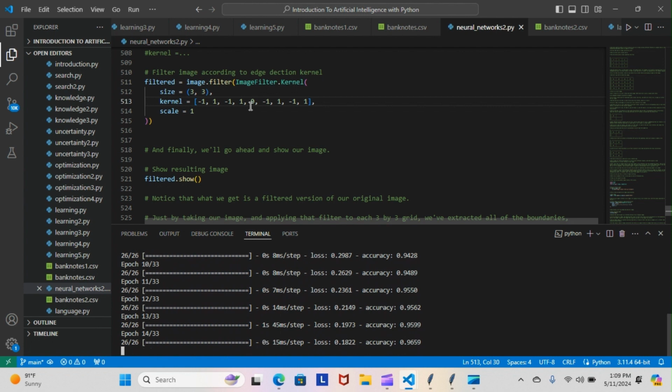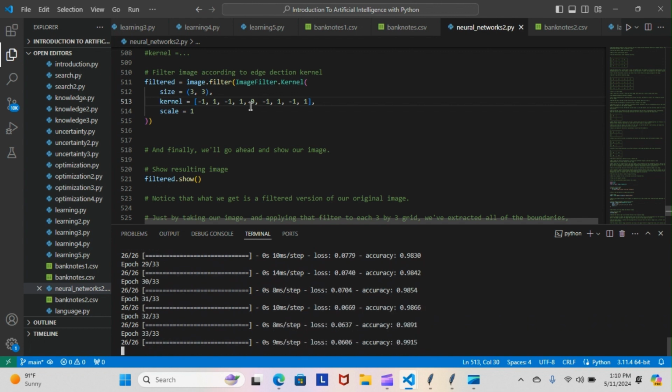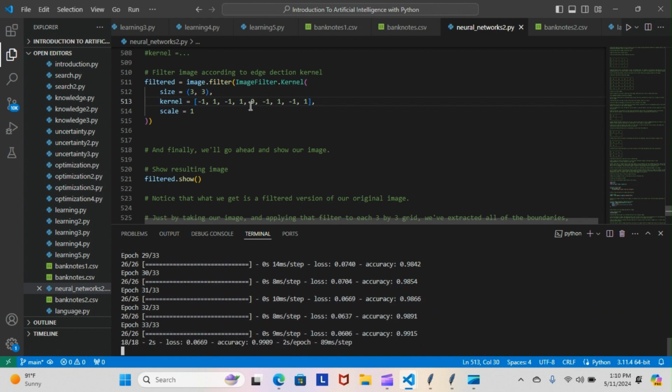We're running through our epochs now. I'm not running anything else. I don't know why it's running slow. Maybe it's because I'm running the screen recording app, maybe that's making it run slower. I doubt it, but anyway, we'll just move on.